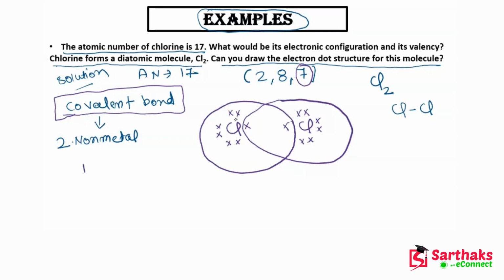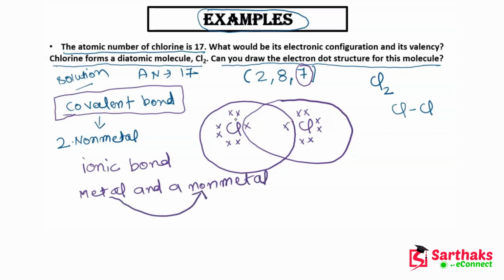And an ionic bond will always be formed between a metal and a non-metal. This metal will donate its electron to the non-metal, and the non-metal will accept the electron donated by the metal, and it will form an ionic compound.